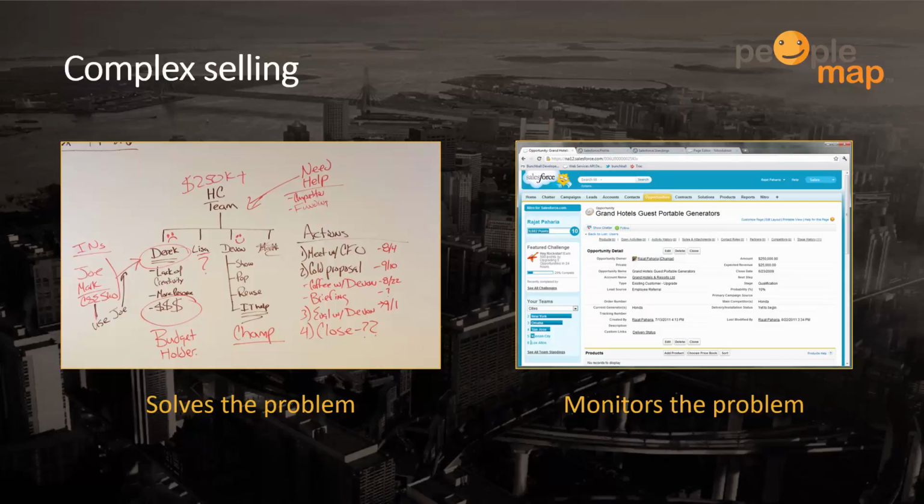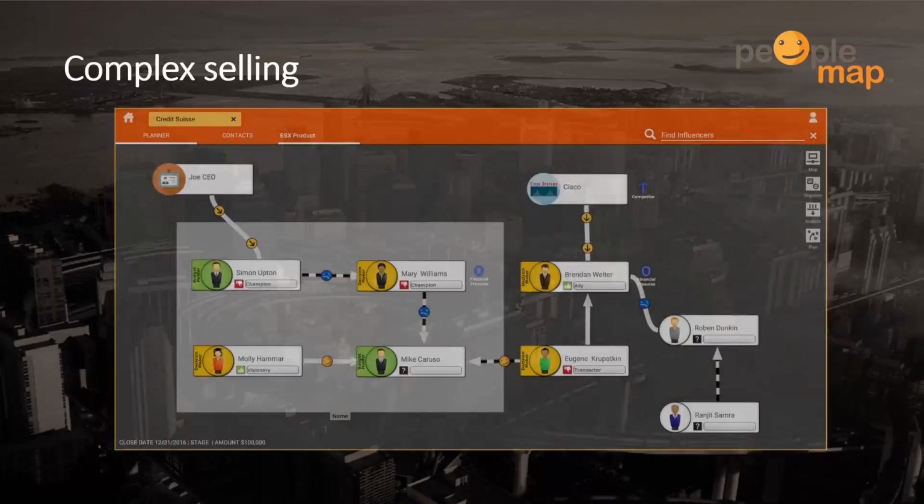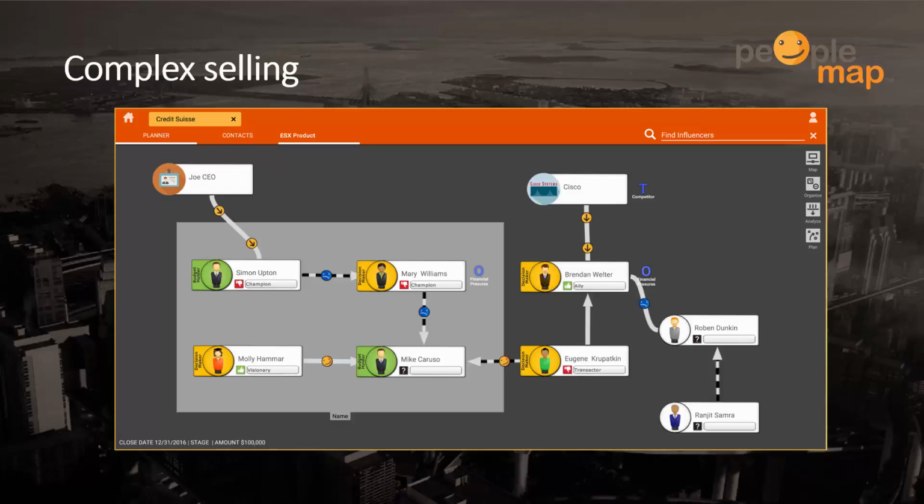Capturing the information in a CRM system is a great way to monitor the deal, but it doesn't provide you a way of visually analyzing and selecting the best way to execute the deal. Capturing the information in a visual strategy tool allows you to analyze and modify your strategy over time, and allows you to share it with selling team members. It also provides a great way of storing pictures for future references, best practices, lessons learned, or new hire training.